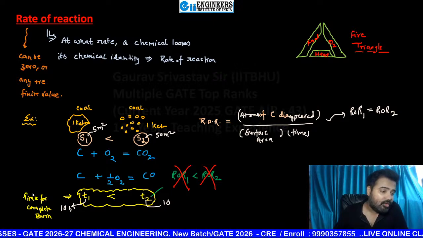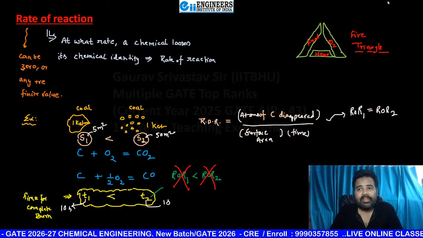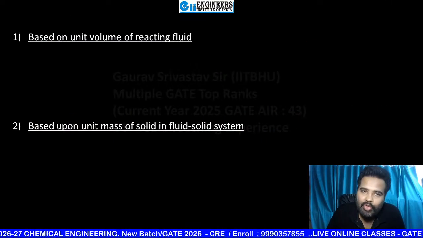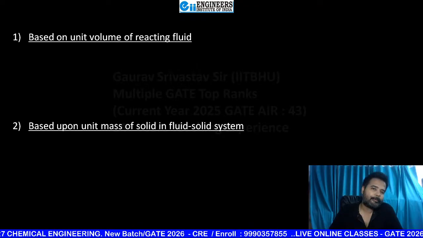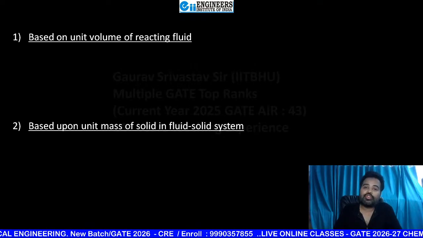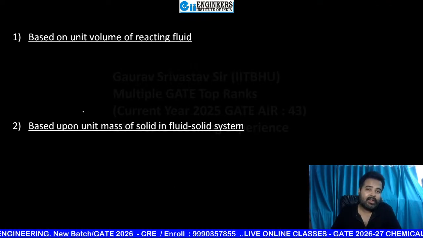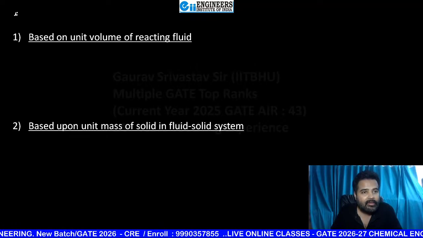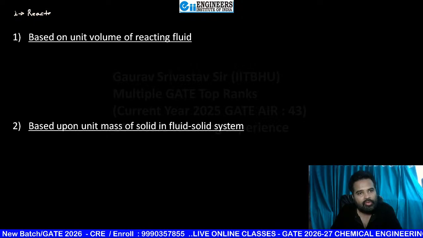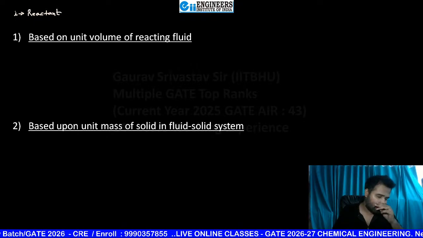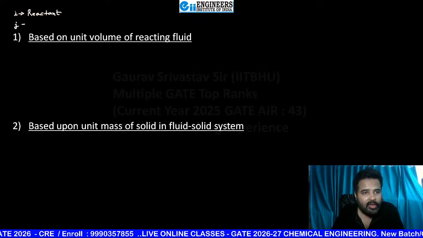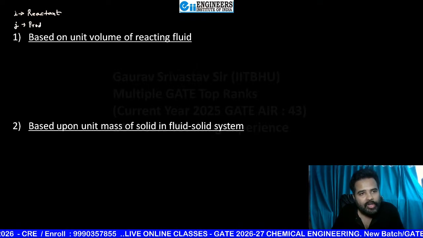Okay. Now a few more bases we can take. The first one I'm going to discuss is based on unit volume of reacting fluid. So here, my dear students, suppose I am writing I for reactant, and this is a standard one also. One question was also asked in your GATE examination. So I is generally used for reactant, and J is used for product.